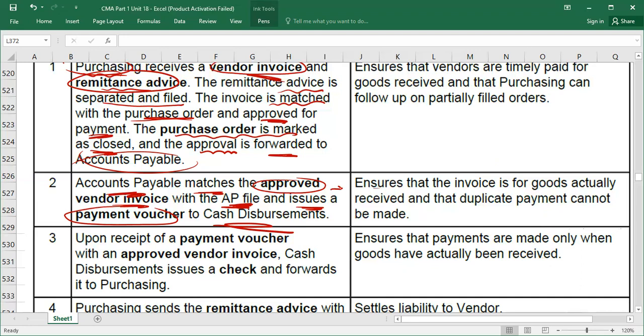Okay, and here what is the control? This you can just go through. It ensures that the invoice is for goods actually received, and that duplicate payments cannot be made. Okay, then what do we have?